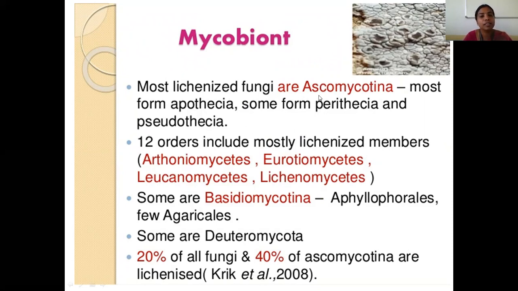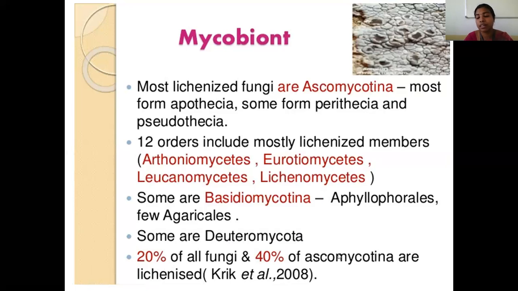There are 12 orders among the Ascomycotina. Among the 12 orders, 4 orders, especially Arthoniomycetes, Eurotiomycetes, Leotiomycetes and Lecanoromycetes, coming under Ascomycotina are mostly found as lichenized members in the partner as mycobiome. In addition to Ascomycotina fungi, some Basidiomycotina fungi are also reported, especially Agaricus, and a few Deuteromycotina, commonly called fungi imperfecti, are also reported.